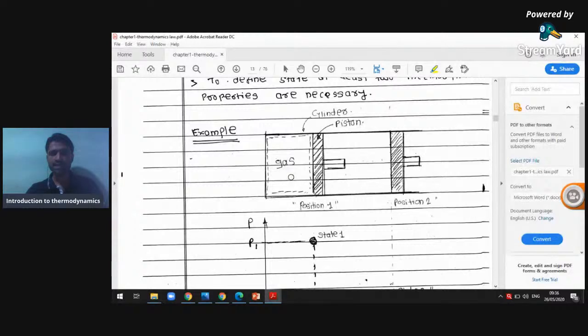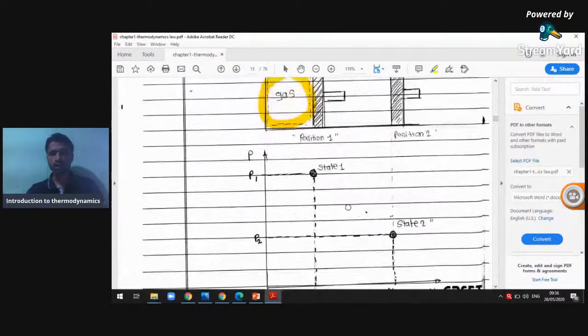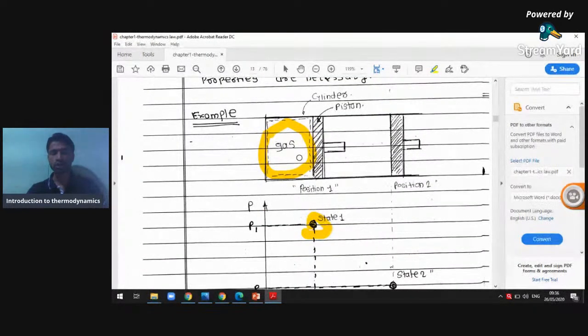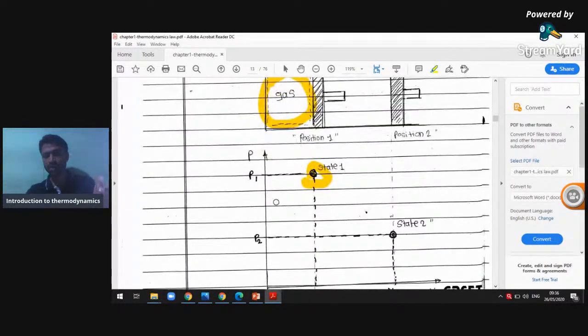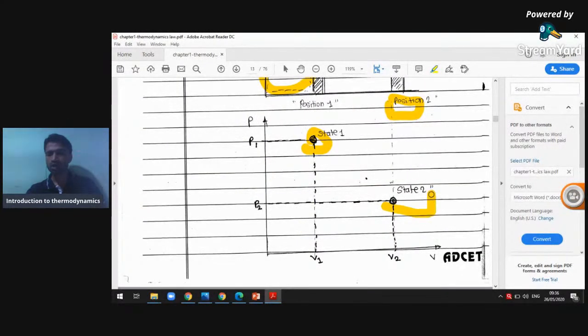The state: the exact condition of a system at a particular instant we call a state. Initially state 1; at the end of compression, suppose a gas is there, the state is high pressure, high temperature. When it expands at point 2, there is a drop in pressure and temperature. So the state varies according to condition.